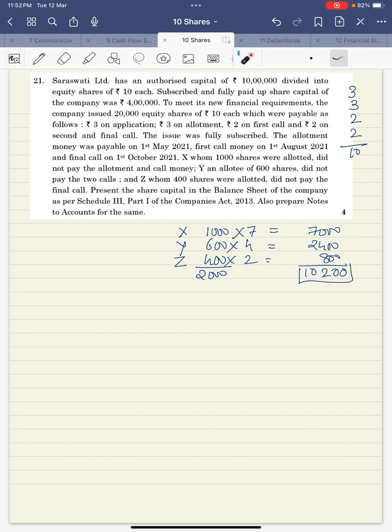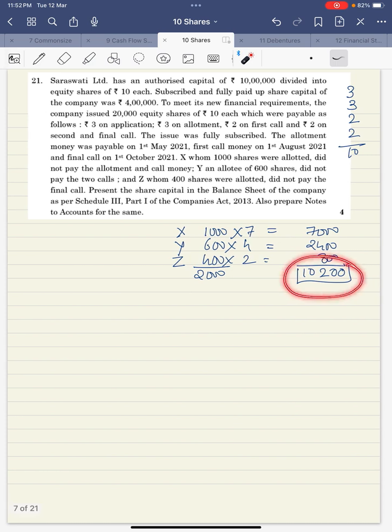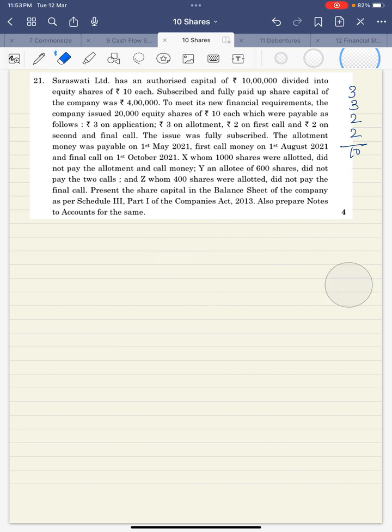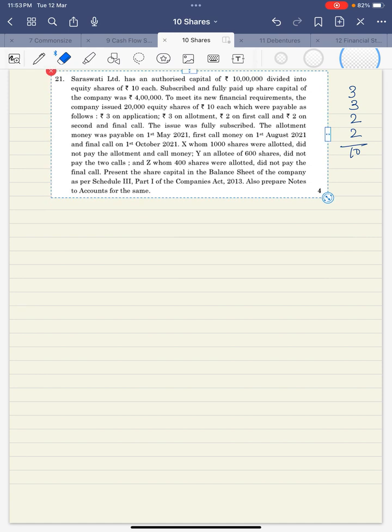So let us start solving this question. I'll rub this part out, but make sure that you remember that 10,200 is the amount which is not received on this. This is calls in arrears amount. And how did it come? That's what I've explained before solving this question, because we are going to write the same thing again in the balance sheet.